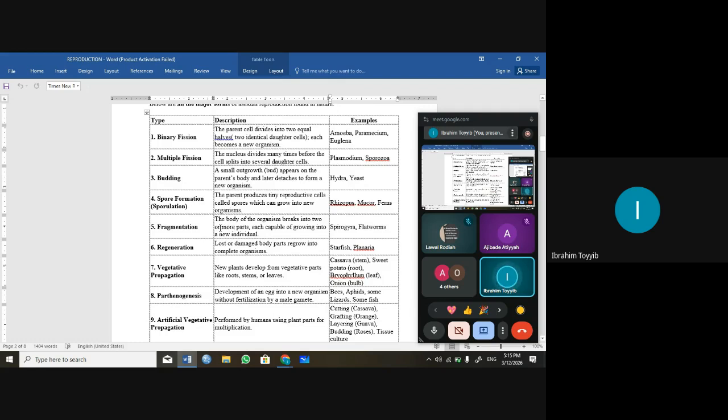So we also have fragmentation. So this has to do with the body of the parent breaking into fragments. So each fragment will now develop into a new individual. This one is found majorly in flatworms, which are in the class Turbellaria. Who can give me an example of class Turbellaria in the phylum Platyhelminthes?